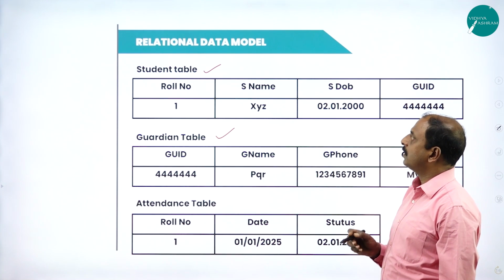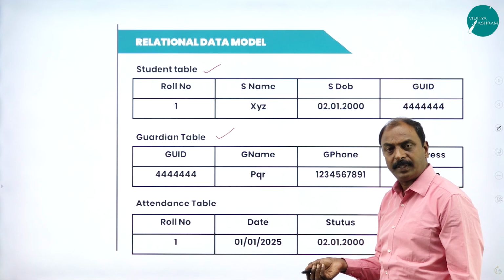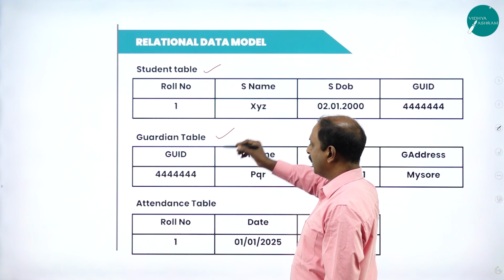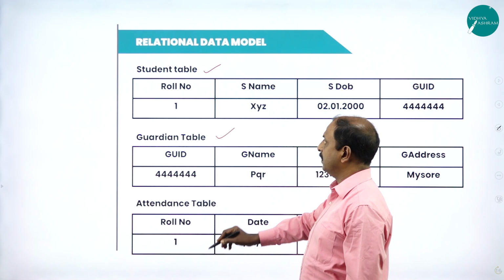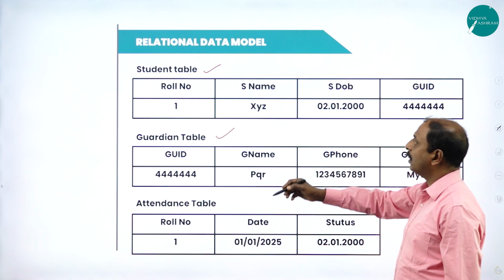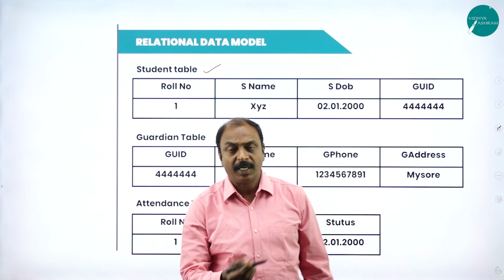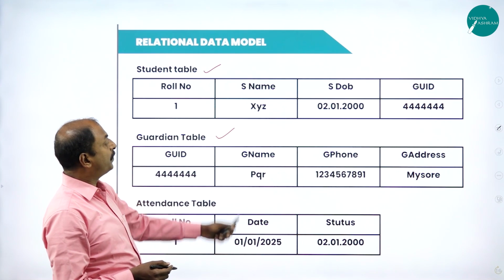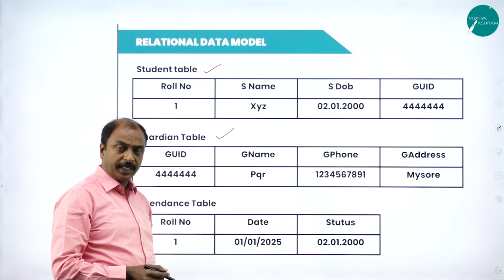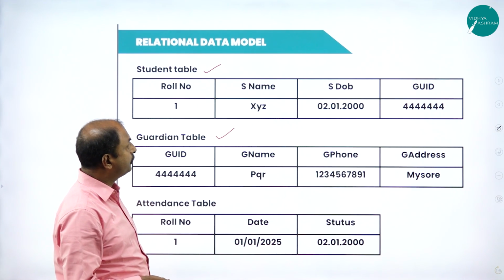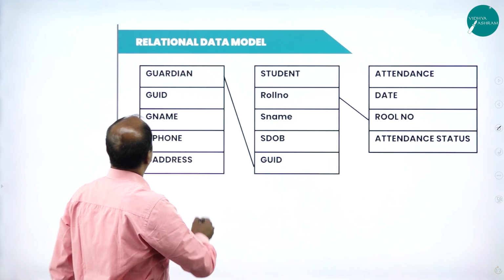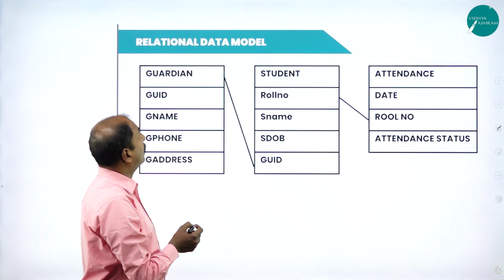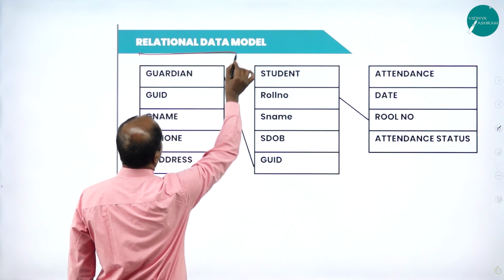So with respect to the relational database management system, this is one relation, second relation, and third relation. There are 3 relations or 3 tables which have been created within only one database. So this is an example of a relational database. In the next slide, we will see how we are going to connect all the 3 tables. This is the concept of a relational database.